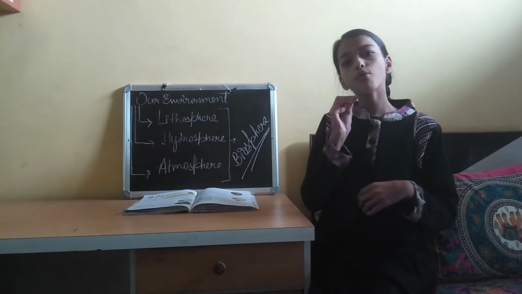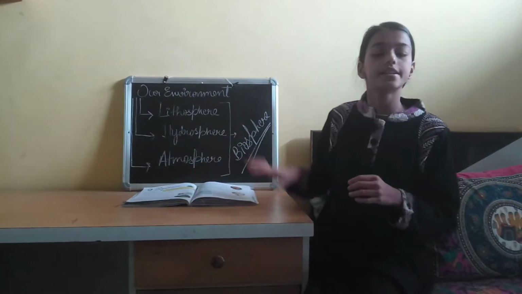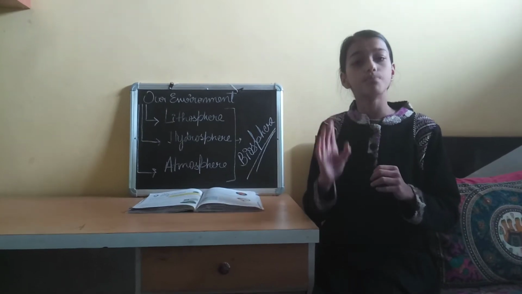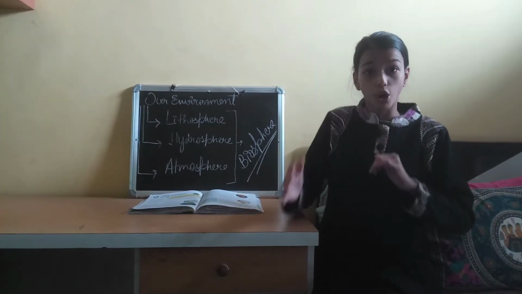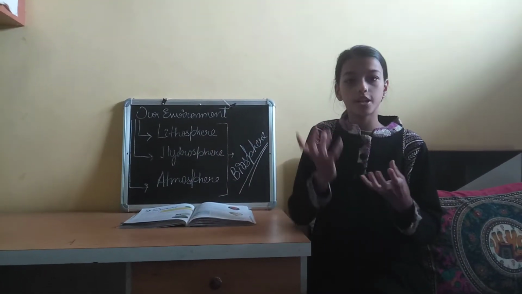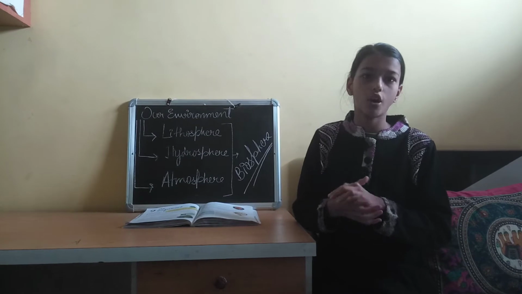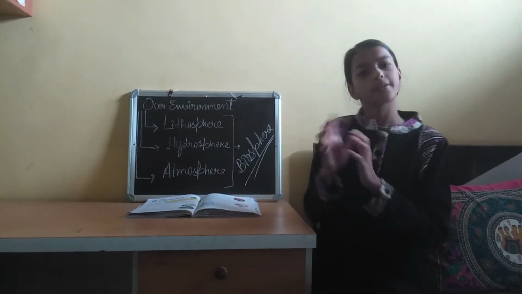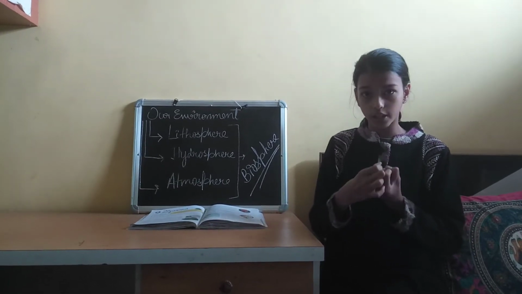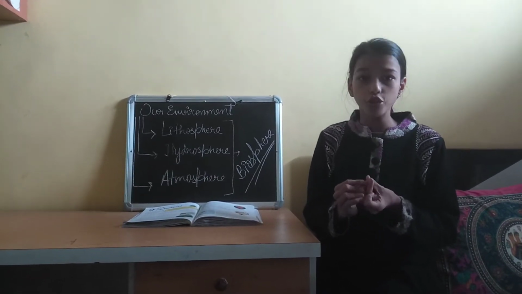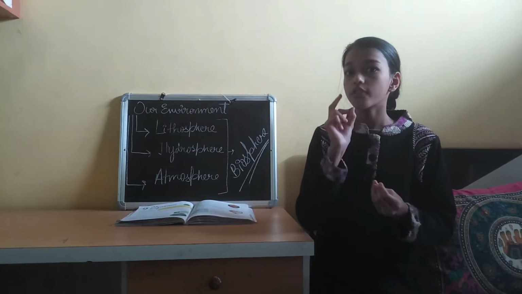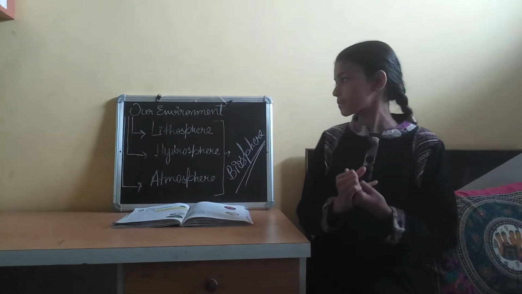Core is the innermost point of the earth and it is mostly made up of iron. Mantle. Mantle is mostly made up of molten rocks which is called magma. And crust. Crust is the outermost solid layer of earth and lithosphere is made up of the crust. So we can say lithosphere is the outermost solid layer of earth where natural resources are found. It has soil which is suitable for growing plants and crops.